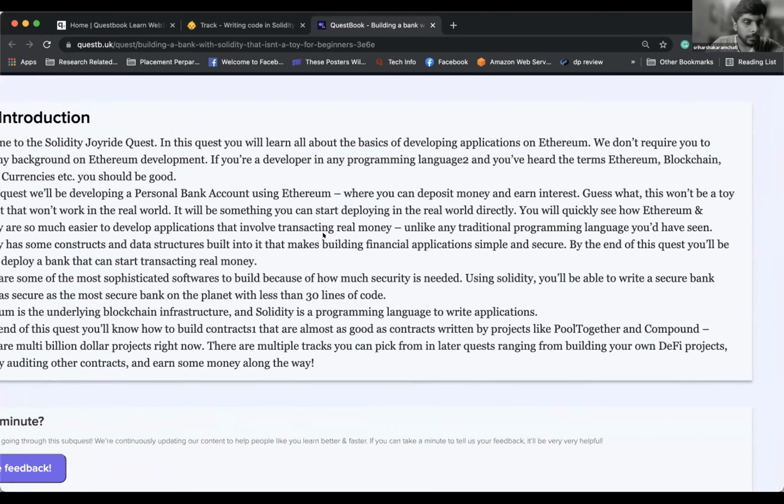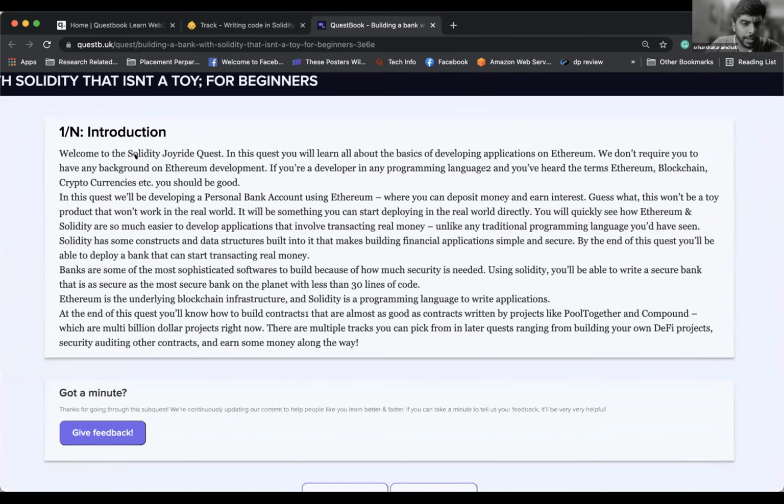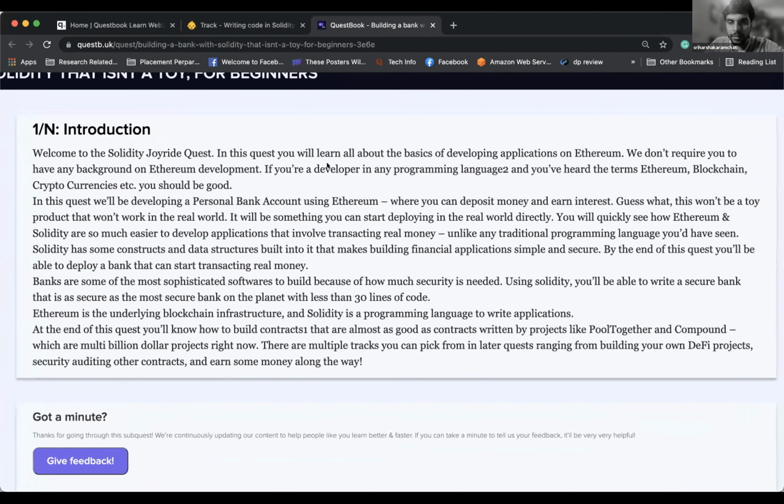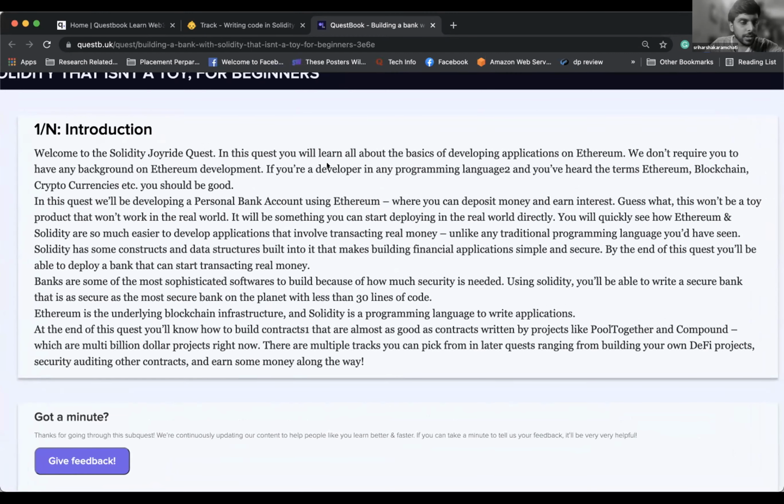Introduction. Welcome to Solidity Joyride Quest. In this quest, you will learn all about the basics of developing applications on Ethereum. We don't require you to have any background on Ethereum development. If you're a developer in any programming language and you have heard the terms Ethereum, blockchain, cryptocurrencies, etc., you should be good. So I've heard about Ethereum and blockchain, and I know some basic programming languages like Python, JavaScript. That is my prior experience.